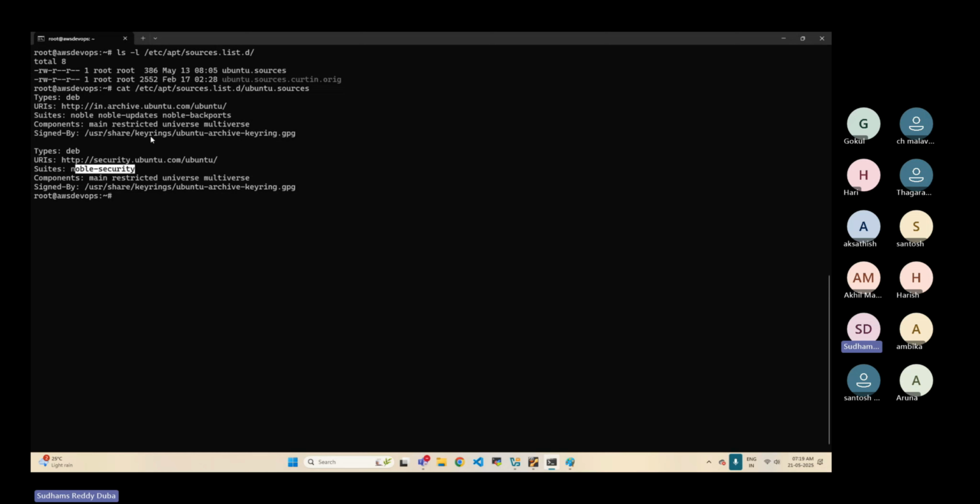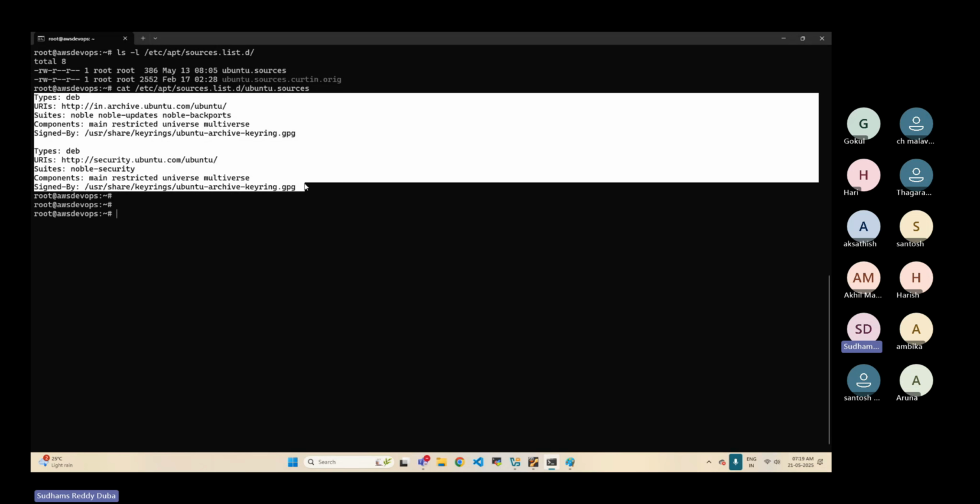Now, for these two repositories, your system already has the index page. Okay, how can I verify it, where it will get stored? Let me show you. So first of all, this is the repository information to which your operating system can communicate when you run the apt command to install any package. So your apt command on this system will communicate with either of these two repositories to search for the package, download and install. First point. Second point is where the index pages of this repository will get stored.